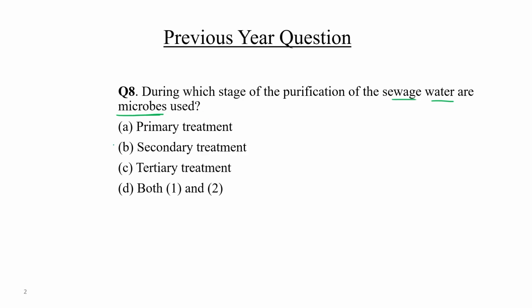Yes, during secondary treatment. At this time, an inoculum of bacterial and fungal strains is used to decompose the organic matter present in the sewage water. In primary treatment, only separation of debris occurs, and in tertiary treatment, treatment with UV light and chlorine occurs. So mainly in secondary treatment, microbes or inoculum are used.